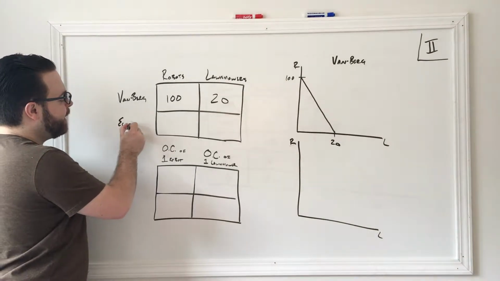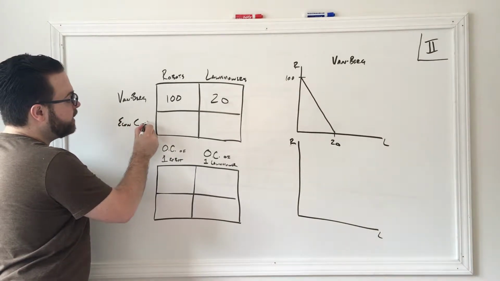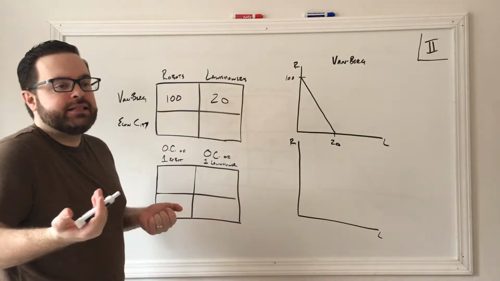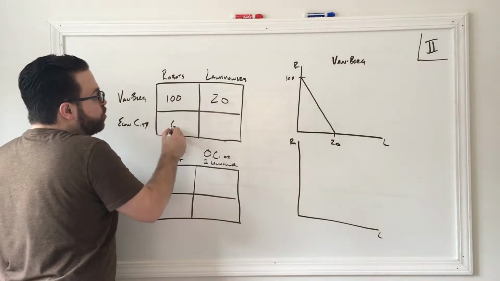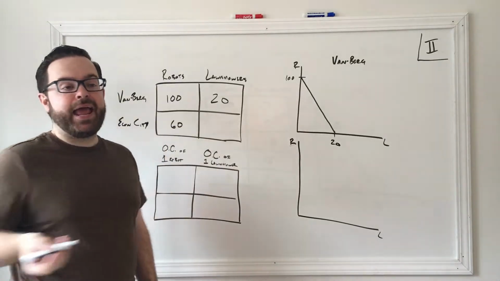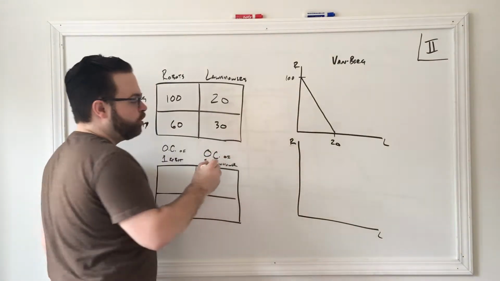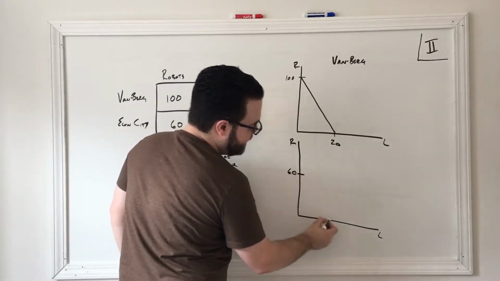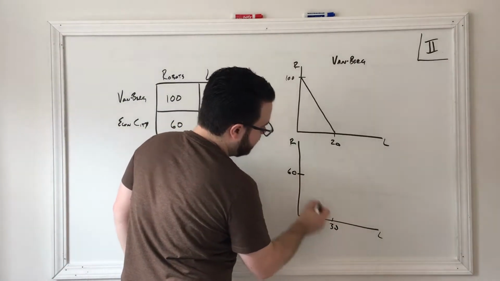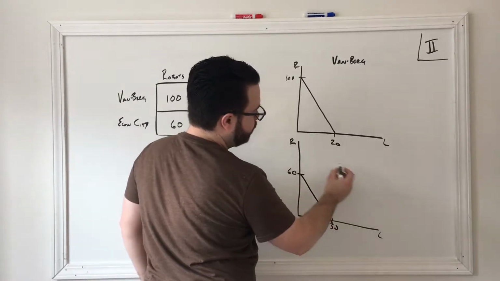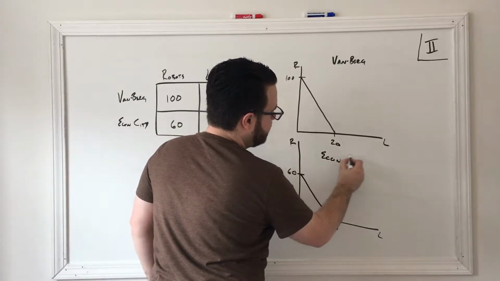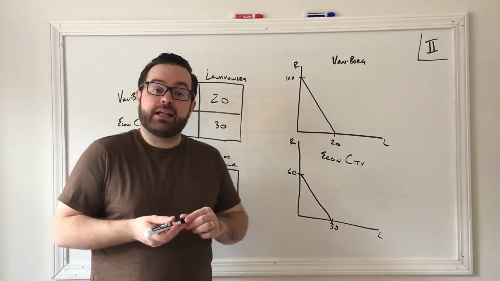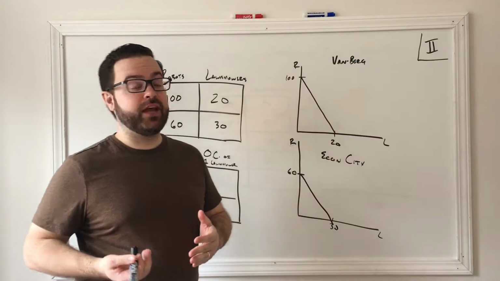Now let's say next to Vanburg, there's another town. Let's call it Econ City. And in Econ City, they make robots and lawnmowers as well. In Econ City, though, they can make at the most 60 robots and at the most 30 lawnmowers. So we can throw that on our graph as well, 60 and 30, except this time we're talking about Econ City.